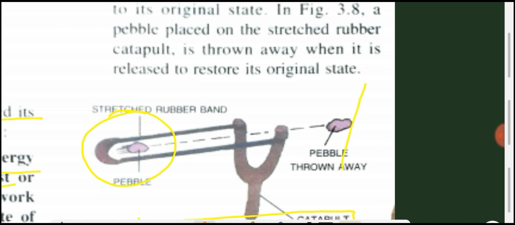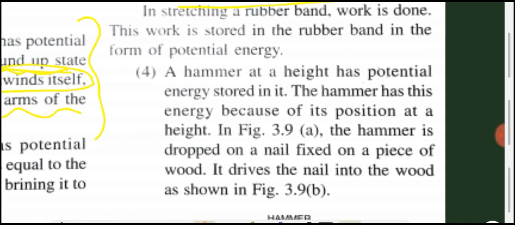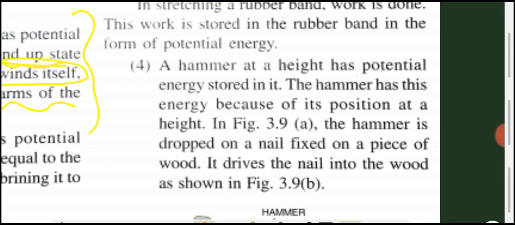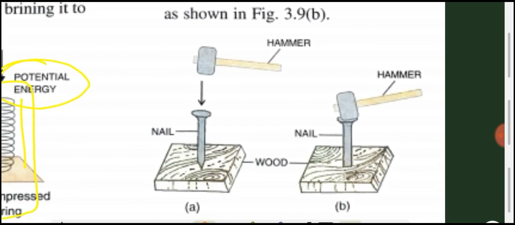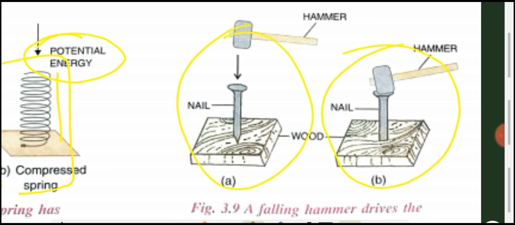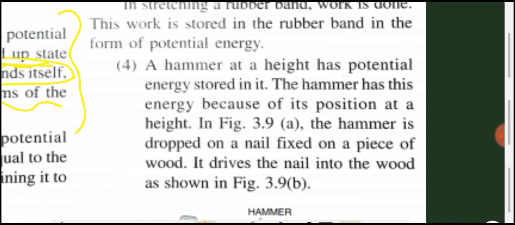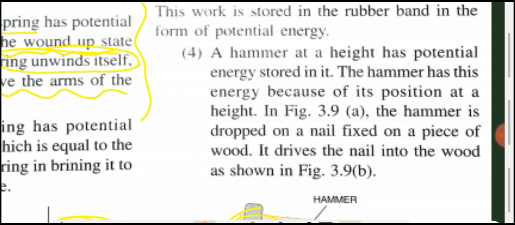Another example is a hammer. A hammer at a height has potential energy stored in it. In the figure we can see, clear? Go through figure A and figure B. Both situations are here. The hammer has this energy because of its position at a height.